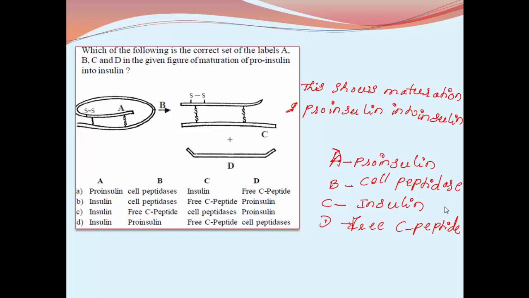When that C chain is removed during the maturation, A and B chain are connected by disulfide bond, which becomes the functional or active insulin.